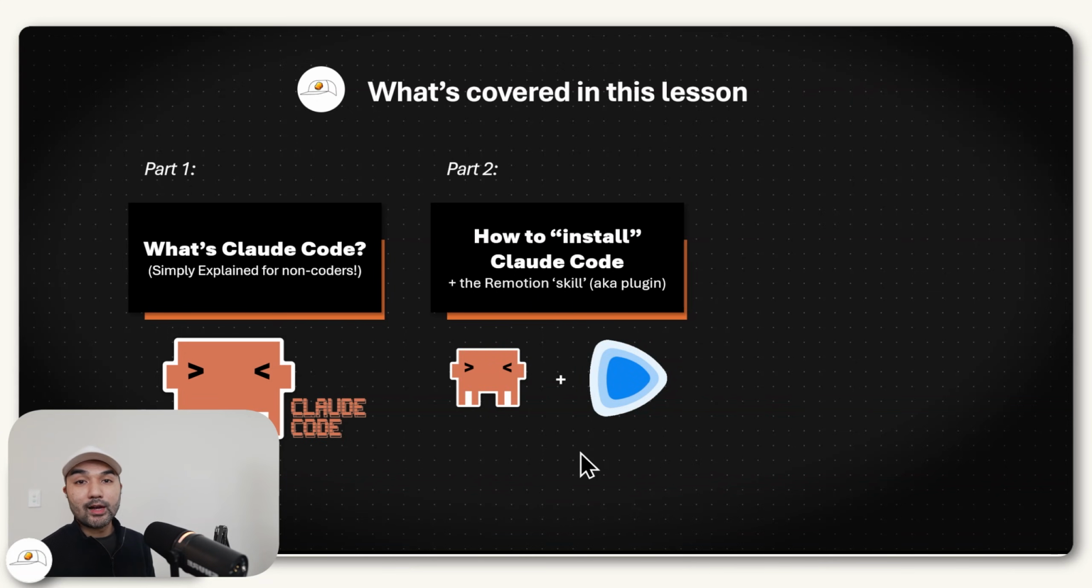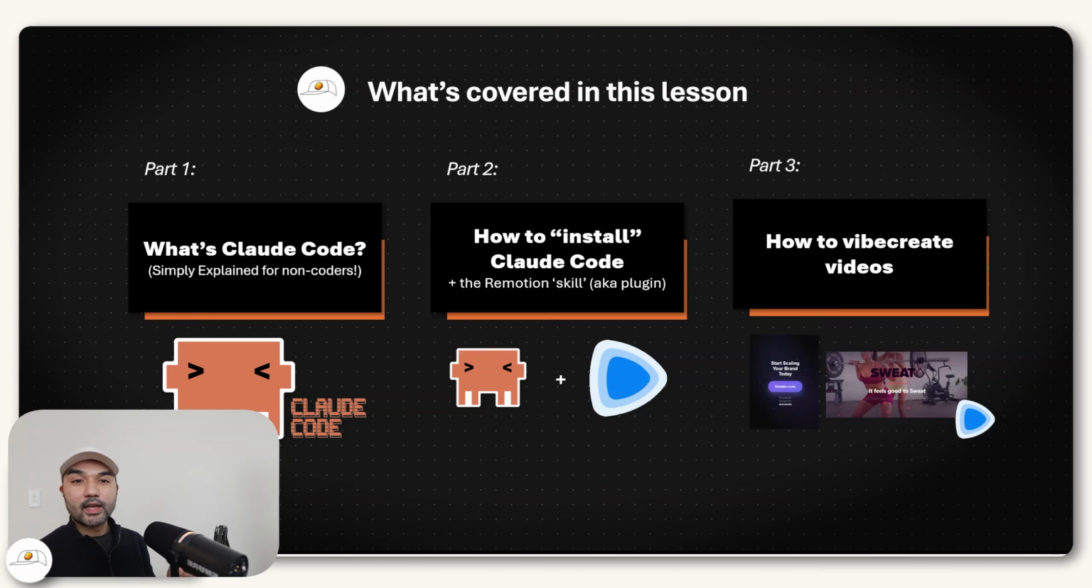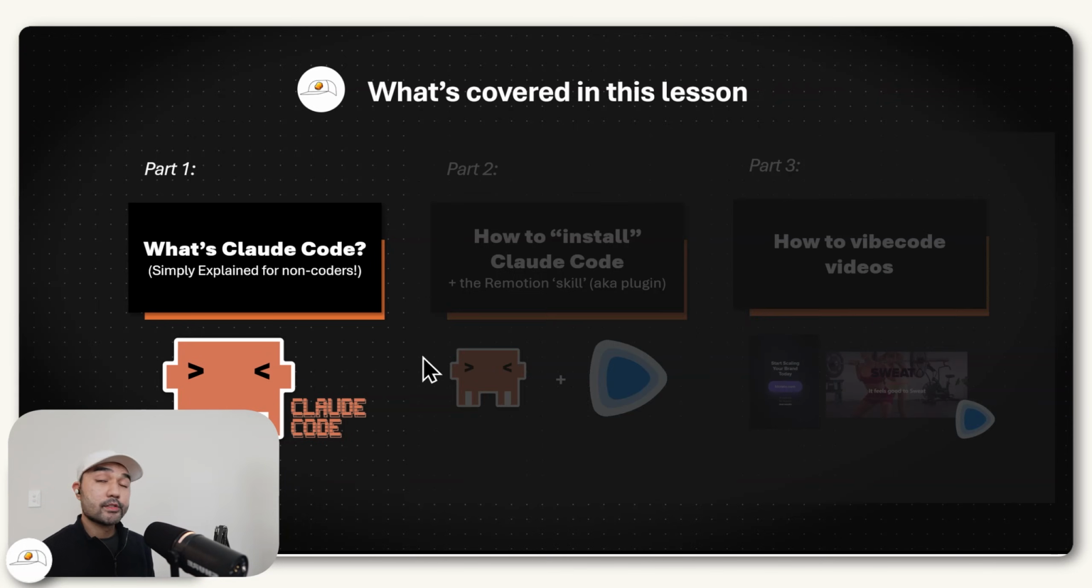Next is I'll teach you how to install this setup of having Claude Code with the Remotion skill, which is pretty much a plugin in our case. And finally, we're going to dive deep into how to Vibecreate these videos themselves. So if you've never dabbled in Claude Code, then this is a quick explainer.